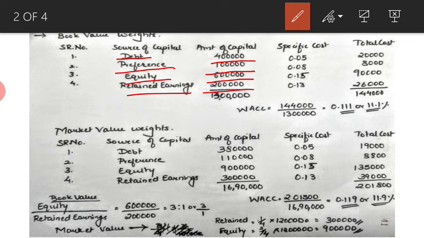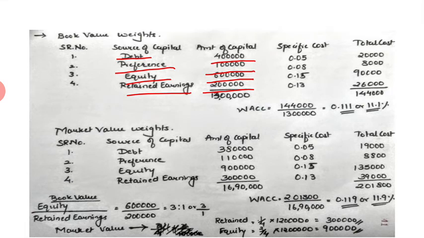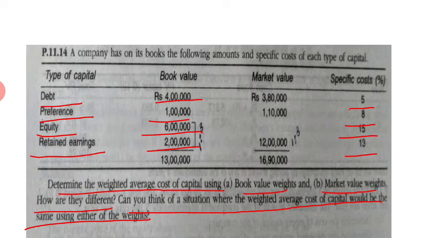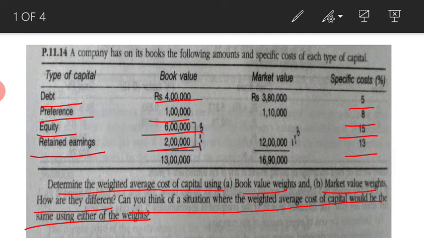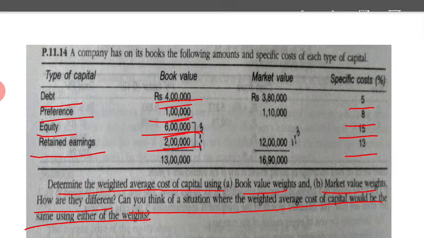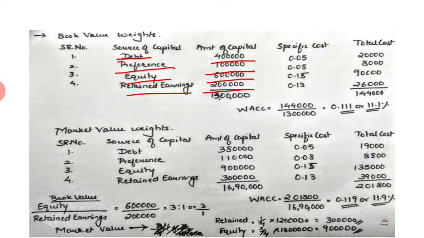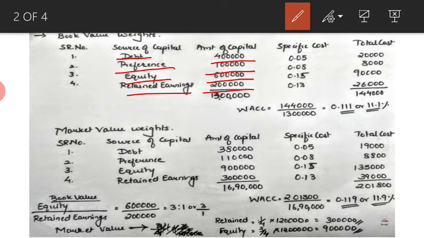I'll just go back to the previous slide so that you are clear how we got these amounts. The amounts of capital are already given to us: 4 lakh, 1 lakh, 6 lakh and 2 lakhs. The same thing we are considering in the solution.